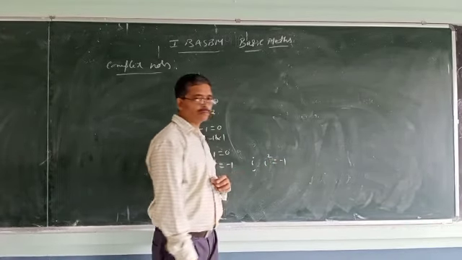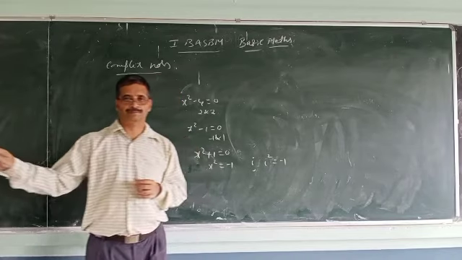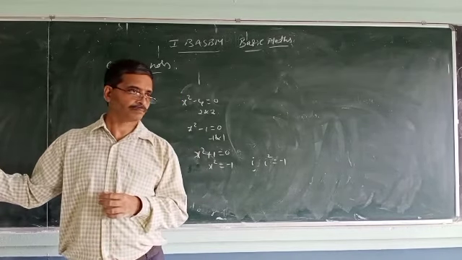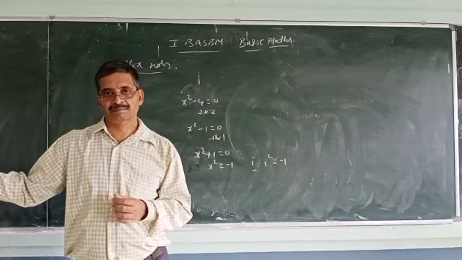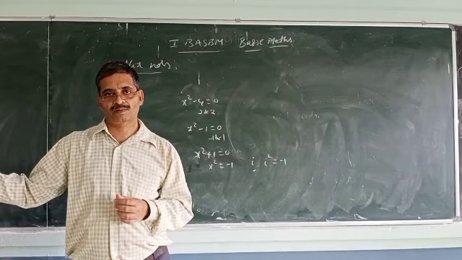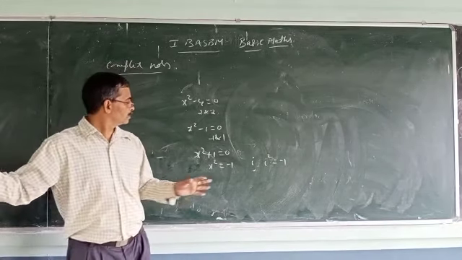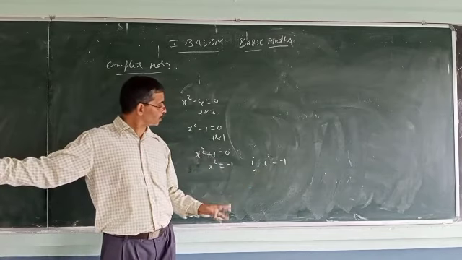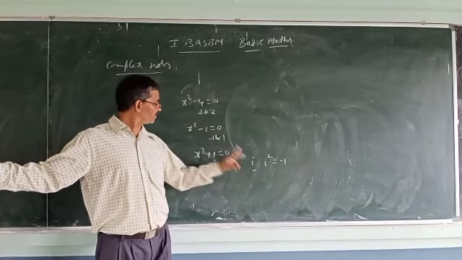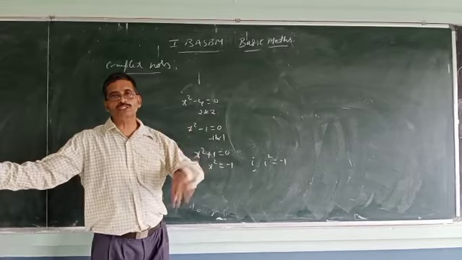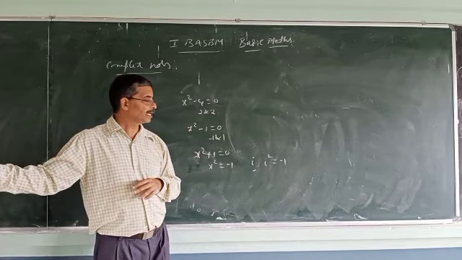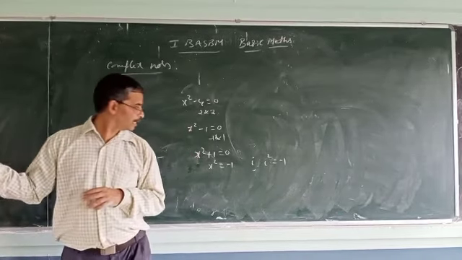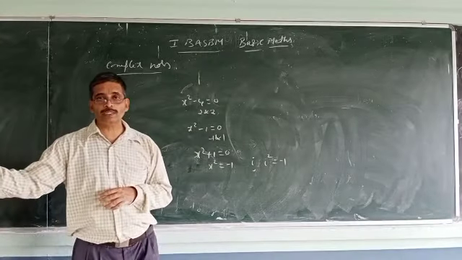So i is the solution of x square plus 1 equal to 0.